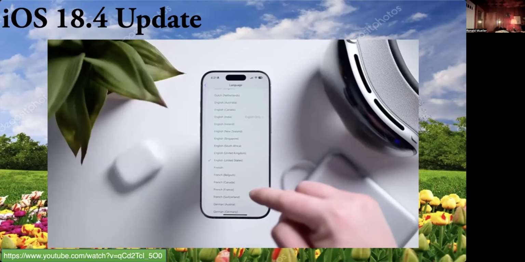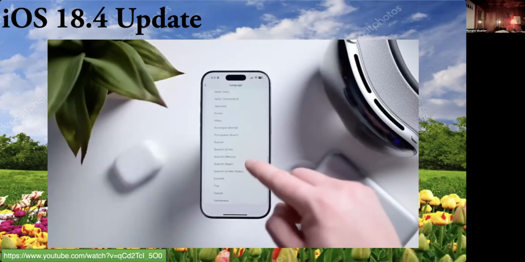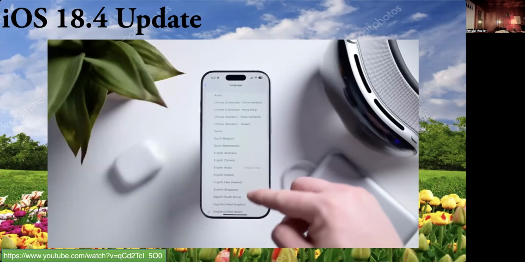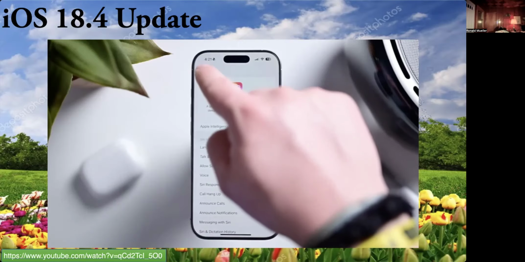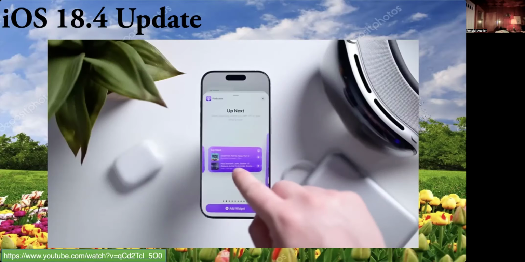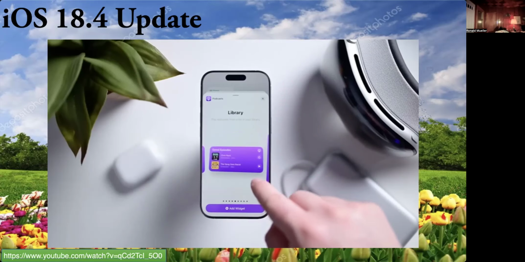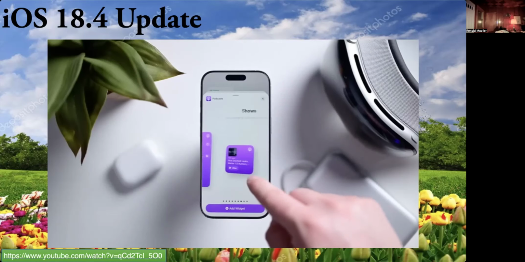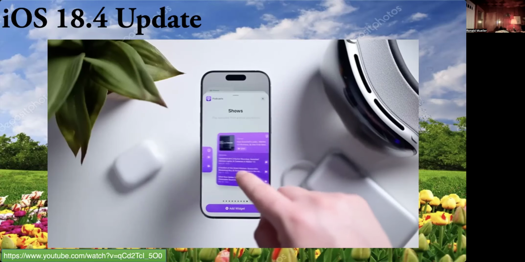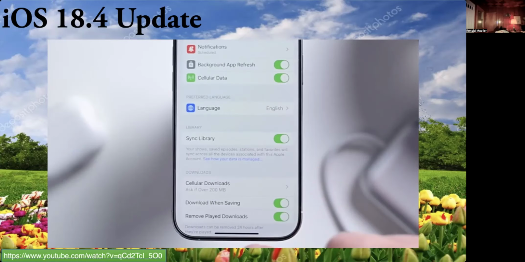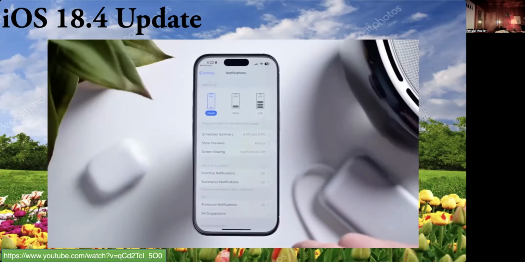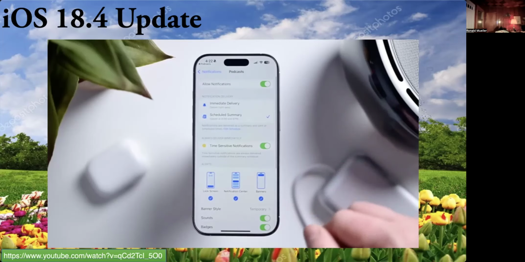Apple Intelligence itself supports 8 new languages and 2 new English locales. Those include French, German, Spanish, Japanese, Italian, and more. The podcast widget has 2 new styles available for both your library and followed shows. In the podcast app, when you view your profile, there are 2 new quick links to podcast settings or to notification settings for the app.